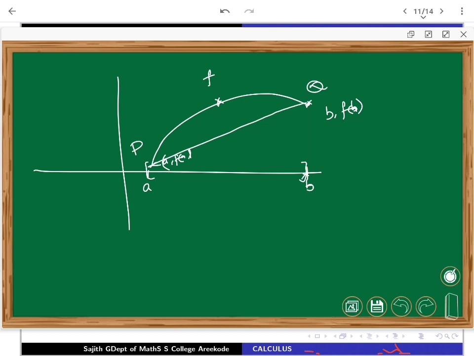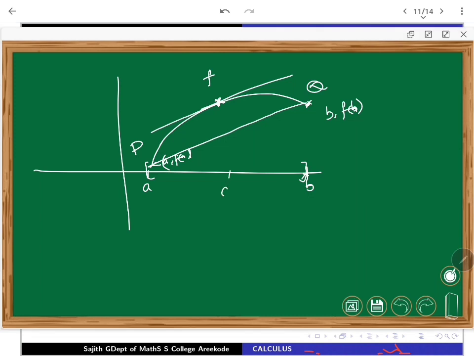This line segment has a slope, and this slope is going to be the same as somewhere here, right? A tilted way. If you think from Rolle's theorem, you can think about a tilted way, but this is more general.